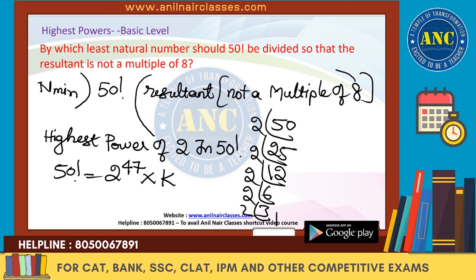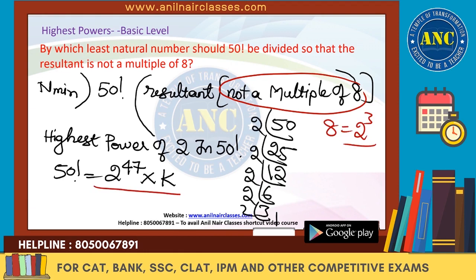Now think logically. The answer should not be a multiple of 8. 8 is 2 power 3. Suppose I divide 2 power 47 into k by 2 power 44.